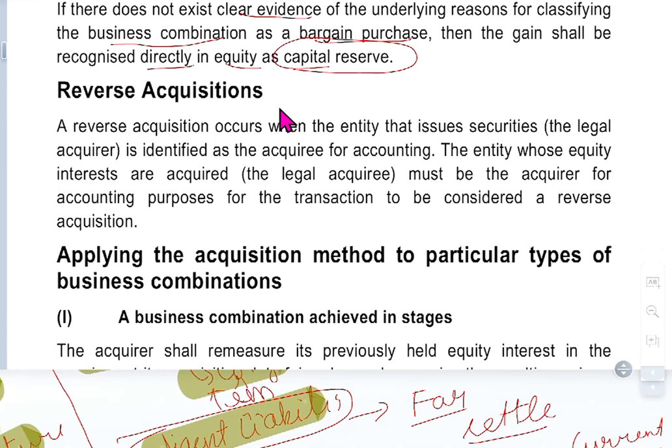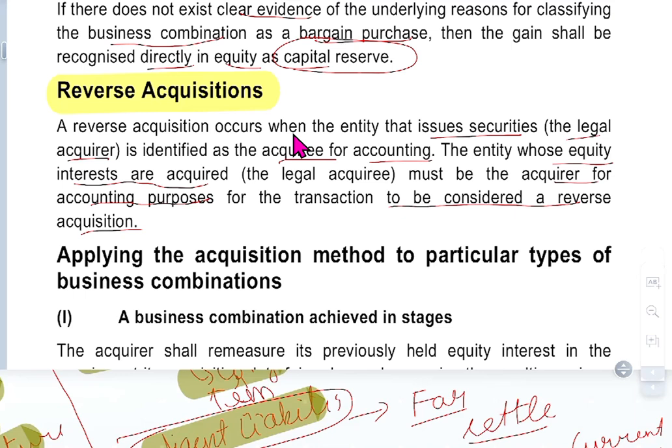Reverse acquisition. A reverse acquisition occurs when the entity that issues securities, the legal acquirer, is identified as the acquiree for accounting purposes. The entity whose equity interests are acquired, the legal acquiree, must be the acquirer for accounting purposes for the transaction to be considered a reverse acquisition. So who we acquire became the acquirer, and who acquired became the acquiree. Due to some legal issues, they may do that.